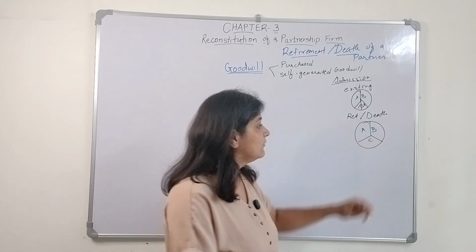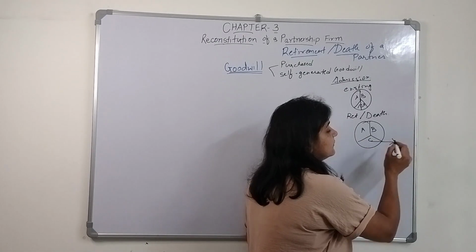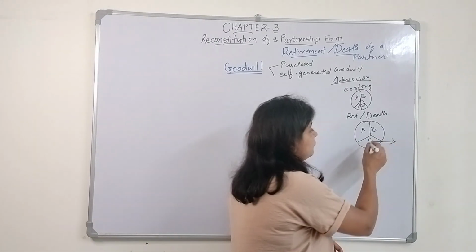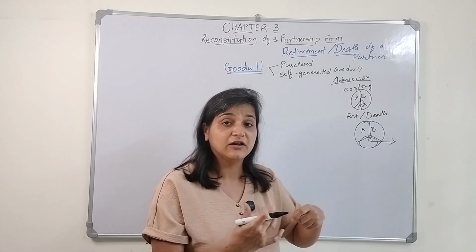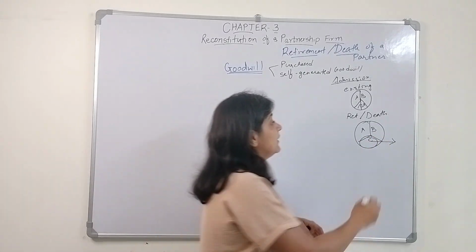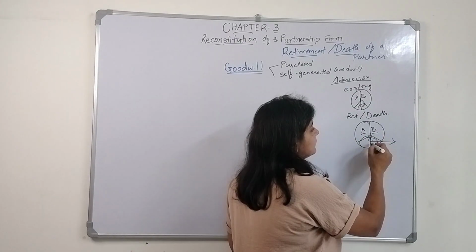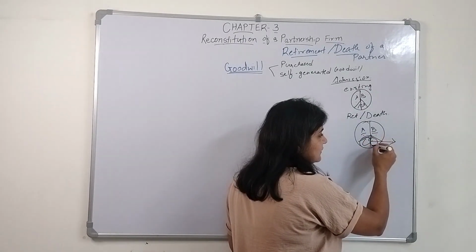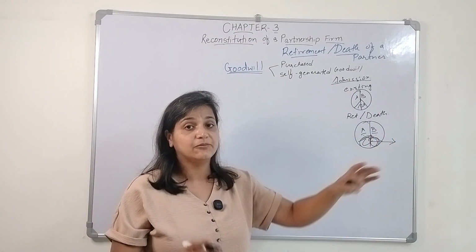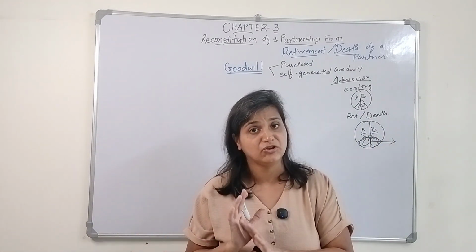Now C is retiring from the firm. So the future profit for which C also put in efforts is going to be gained by whom? A and B. This particular rate of return will be gained by A and B in their gaining ratio.